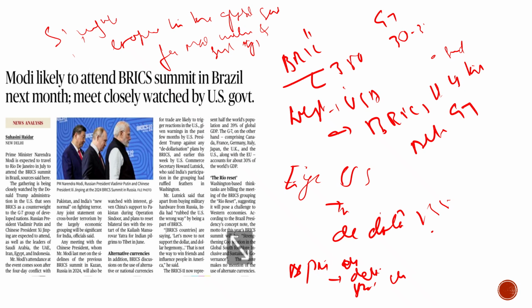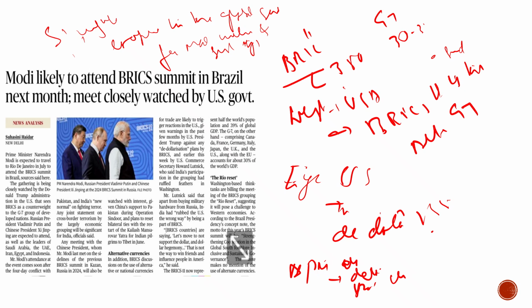But at the same time, the US is watching it. They believe that alternative currencies would be discussed. So this much is enough with respect to the article, how it is going to impact the relationship between India and the US, and how this BRICS summit is going to be important for India to highlight the issues it faces from Pakistan, the issues of terrorism. It is also a better chance to interact with the Chinese president, to discuss how China can help India in stopping the extremism from Pakistan. So this is the better chance for India to deliver its case.